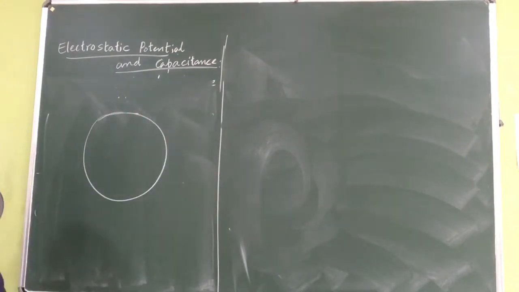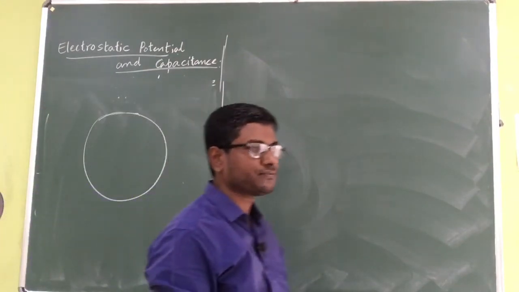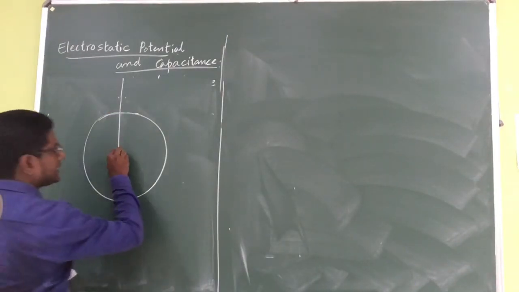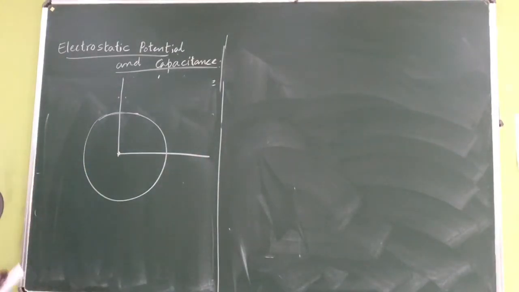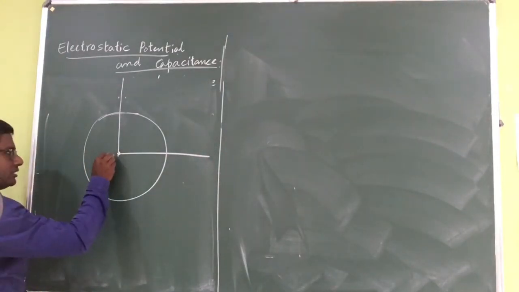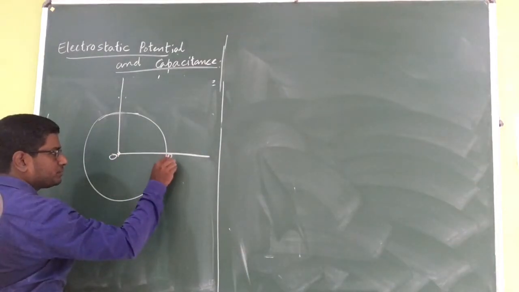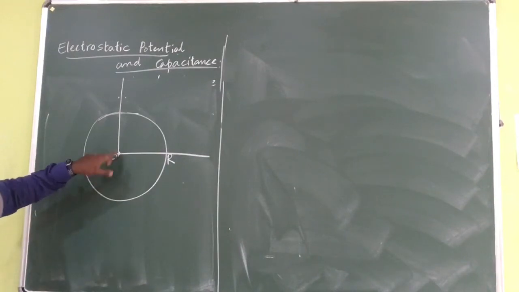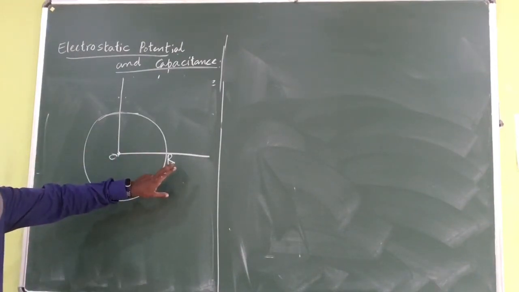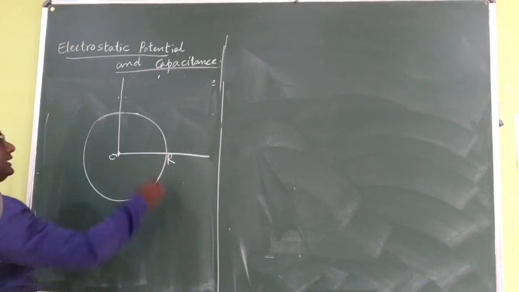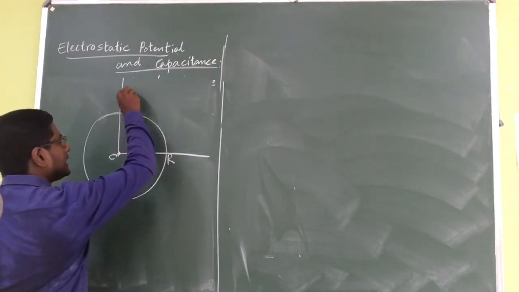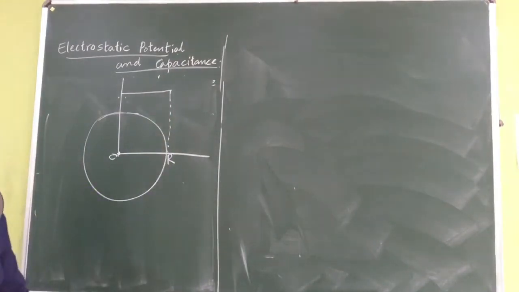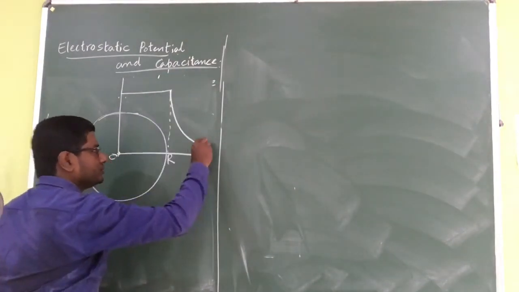If we have a potential due to a sphere, let us say I have my origin here, and this is my y-axis and this is my x-axis. If I want to calculate the potential from O to this point R, O is the origin, which is also the center of the sphere, and R is the radius of the sphere. So in this case, inside, the potential remains constant till the radius, and after that it reduces.